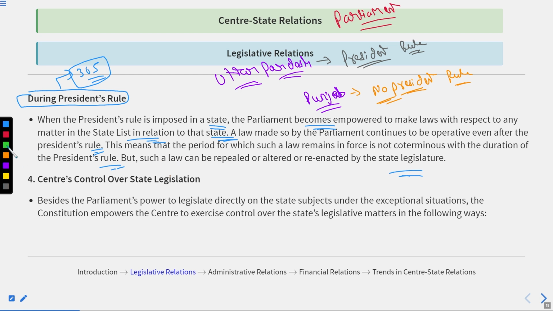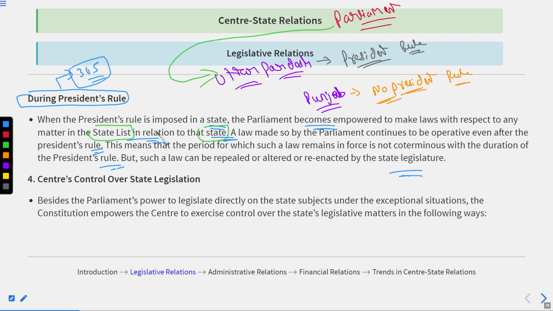So it means that the parliament is only allowed to make provisions on the state list matters of Uttar Pradesh. They cannot go to Punjab. Why? Because it is only for the state list of that particular state. Only that particular state can be affected.